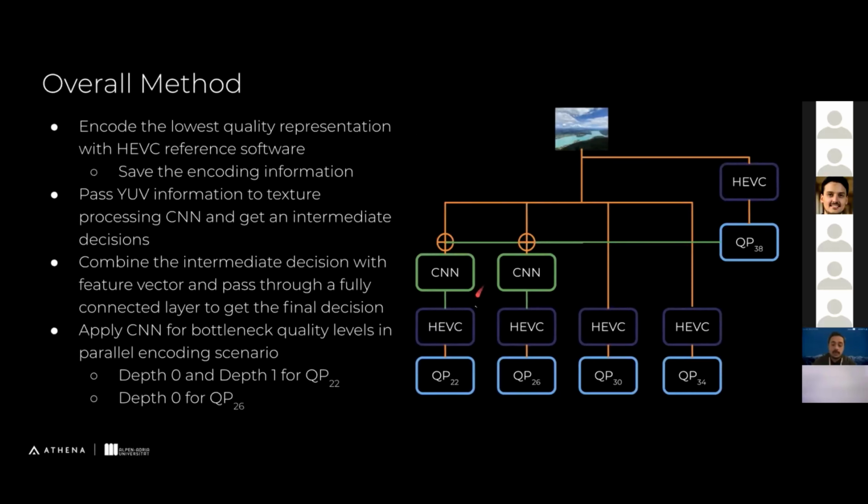Here, the reason we use CNN for only these two is that we want to focus on the parallel encoding time. So we want to have a balanced encoding time distribution between representations. And during our experiments, we found that applying the CNN only for these two is enough, so we don't apply it for the others. And we use the depth 0 and depth 1 classification for QP22 to further reduce the time complexity, but we only use depth 0 classification for QP26.